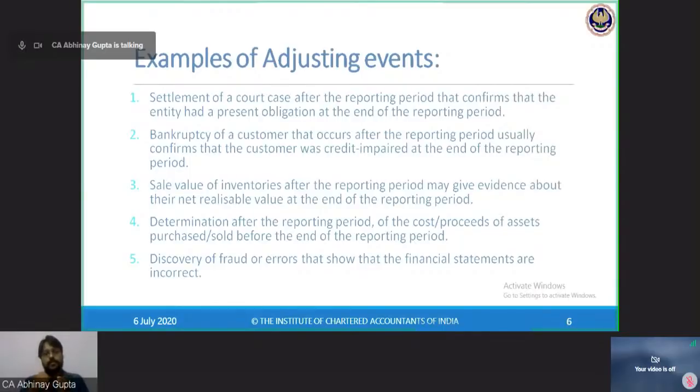So if I have sold some assets, or purchased some assets within the year, but I am determining the values subsequently, then whatever values I determine subsequently, I need to adjust my original values for that. So this is again an adjusting event.